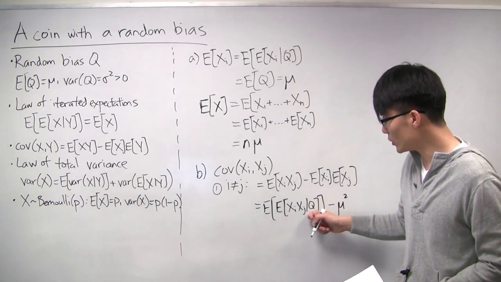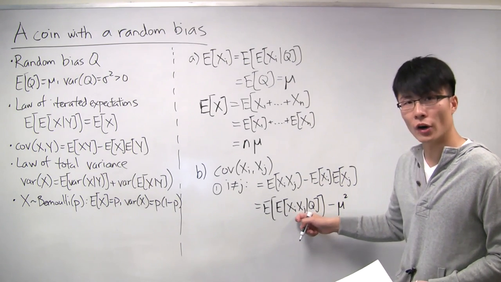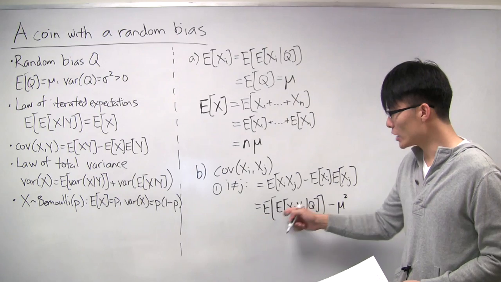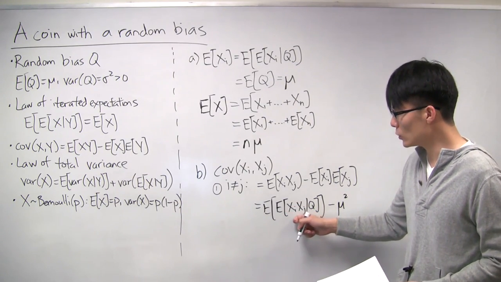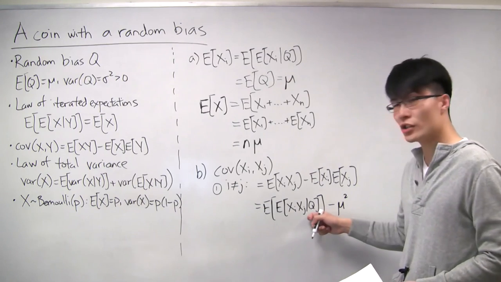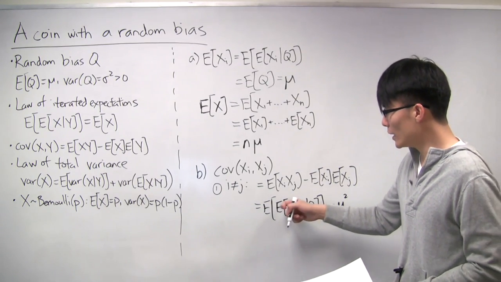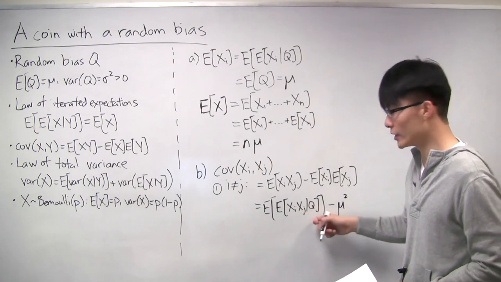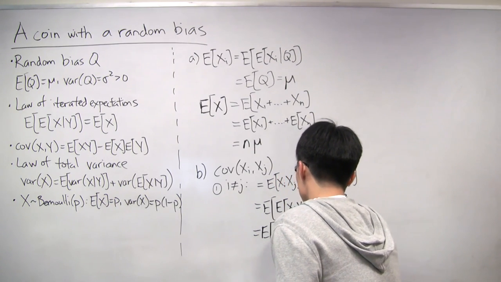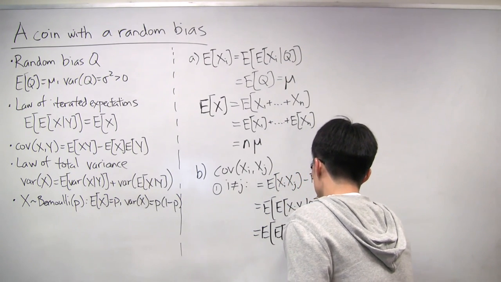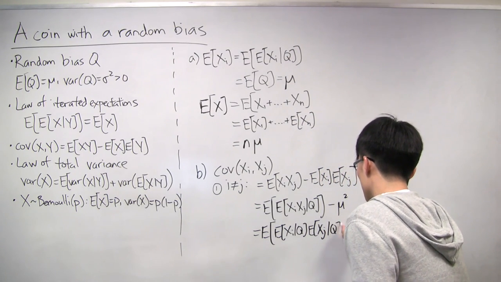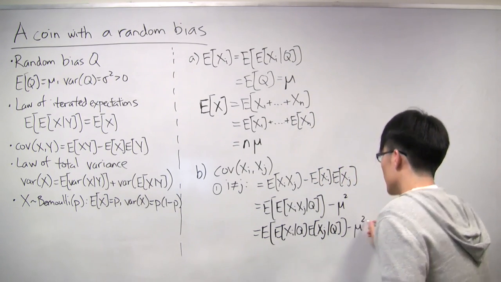So that means that conditioned on q, xi and xj are independent. And remember, when random variables are independent, the expectation of a product, you can simplify that to be the product of the expectations. And because we're in the conditional world on q, you have to remember that it's going to be a product of two conditional expectations. So this will be expectation of xi given q times expectation of xj given q minus the mu squared still.